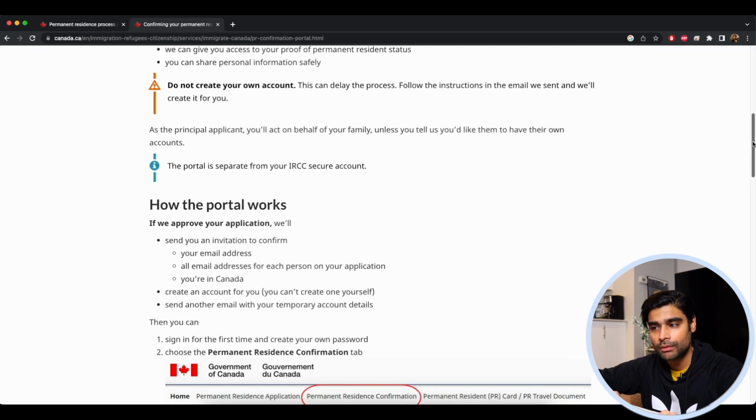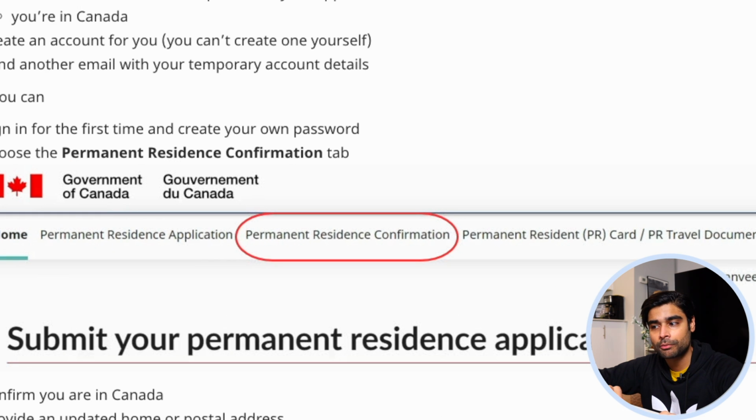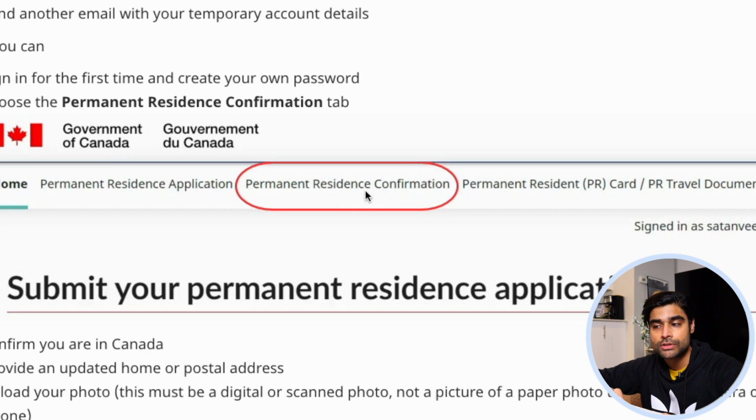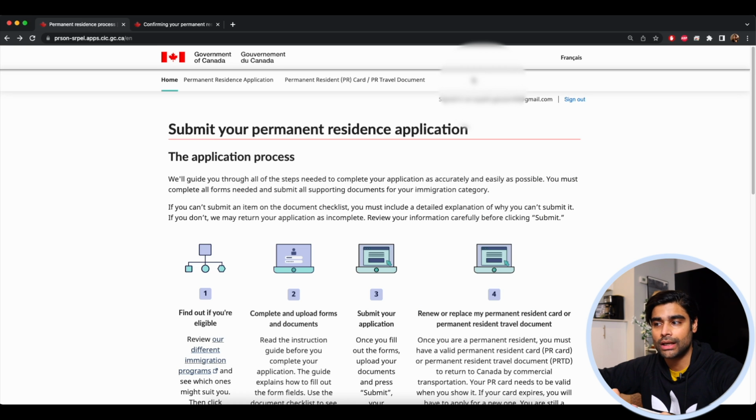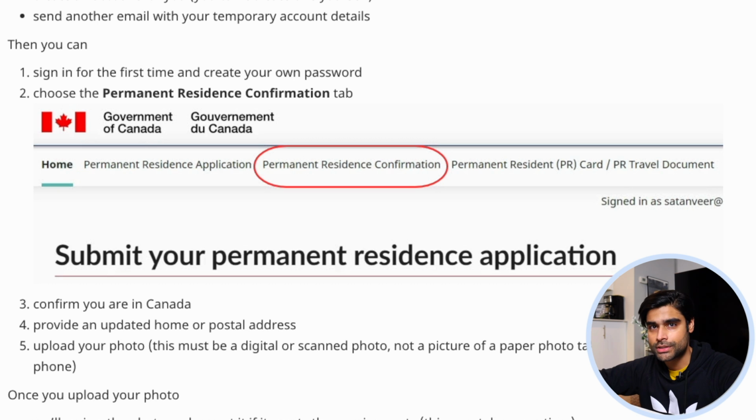So if you scroll down, as you can see, there is this tab permanent residence confirmation. So basically, this is the tab that you are going to see right next to these 2 tabs. Okay, it's going to start to appear there. So what you do is simply click that tab, and then you will have further instructions. So this will again be a 2-step process. First, you will confirm that you are in Canada. So as it says here, you'll confirm you're in Canada and provide an updated home or postal address.